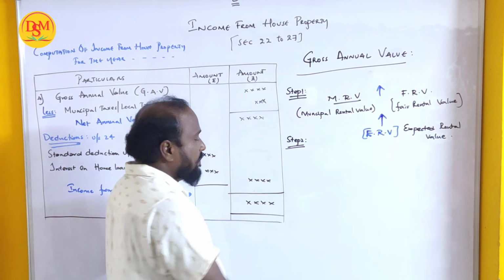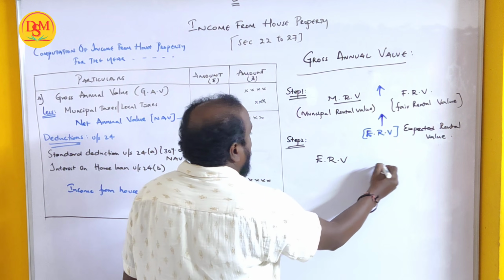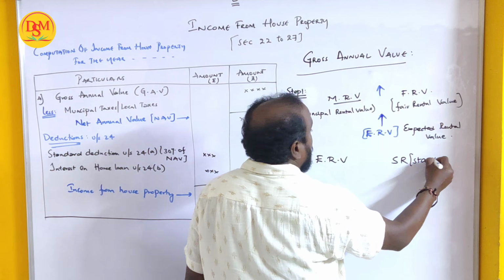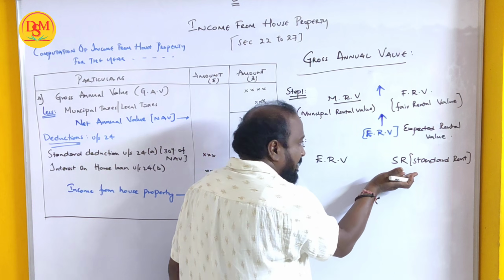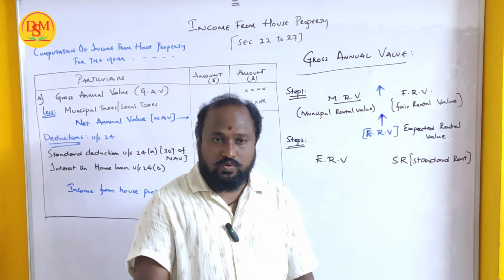Now we have to take ERV and standard rent, SR. If it is there, only if standard rent is given in the question should you take it and compare, or else there is no need.